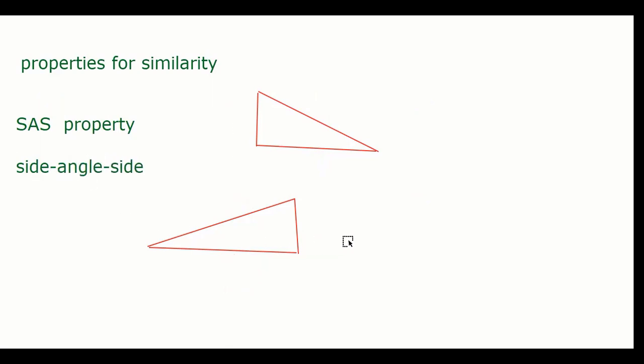Side angle side property, SAS, means suppose this is 8 and say this is 16. Suppose this is 12 and this is 24. I'm just taking random numbers. And suppose this angle is say 30 degree. This is 30 degree. So what is happening here?